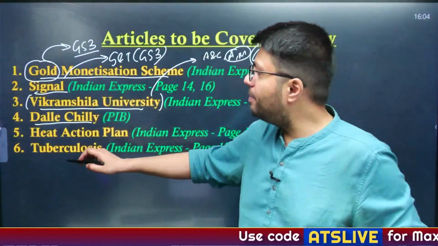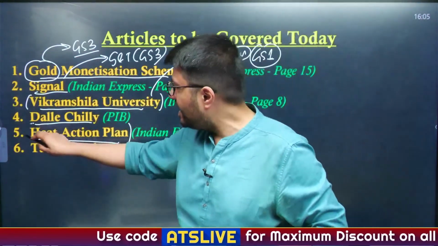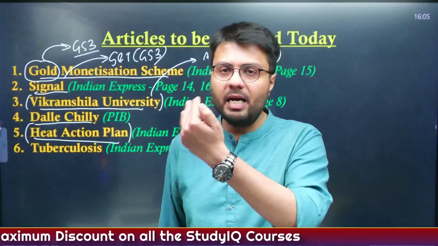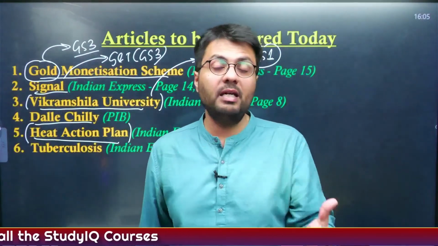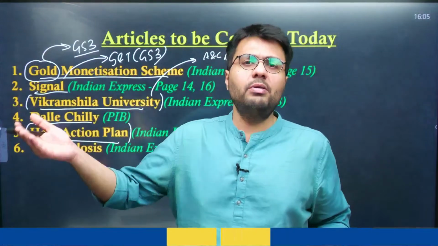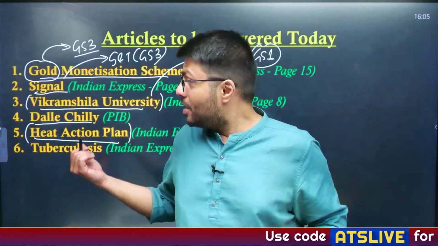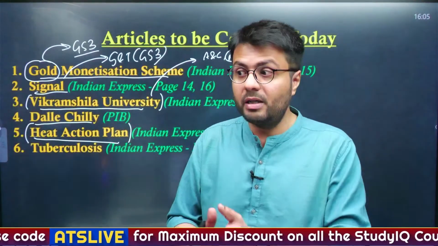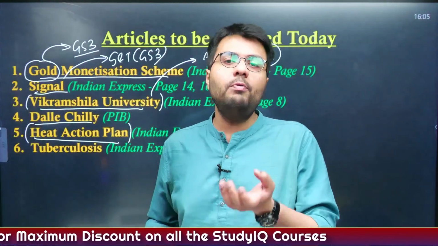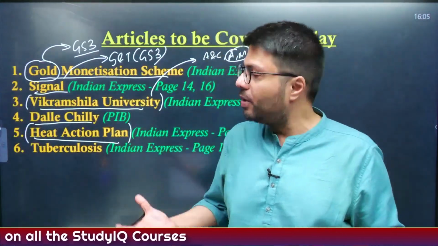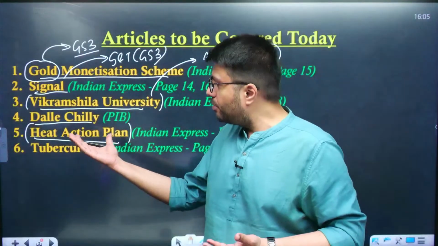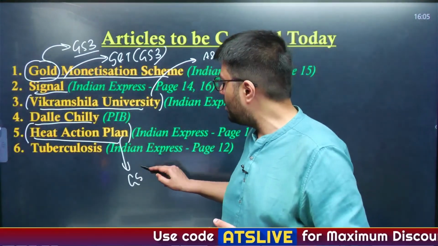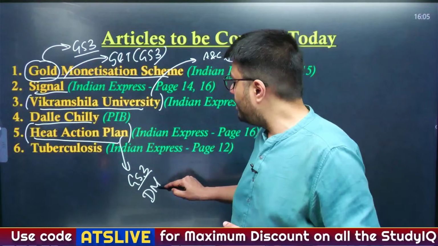In the fifth article, we'll be understanding the problems that the government has identified about implementation of heat action plan. Now, as the summers are coming, and you can understand in Delhi, the maximum temperatures have increased quite a bit. Now today I guess the maximum temperature in the month of March is 39. So you can understand the relevance of heat action plan in coming summer months becomes quite important, and therefore the government has to prepare so as to deal with what happens in cases of increased heat wave. So in that regard, we'll try to understand the problems that the implementation of heat action plan is facing. This is relevant from GS paper 3 syllabus, particularly with the topic of disaster management.